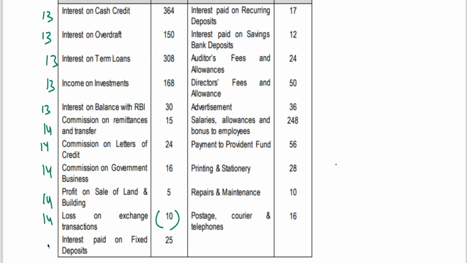Interest paid on fixed deposit, schedule 15. Interest paid on recurring deposit, schedule 15. Interest paid on savings deposit, 15. Auditors fees, 16. Directors allowance, 16. Advertisement, 16. Salaries and allowances, 16. Payment to provident fund comes under payments to and provisions for employees, so therefore it is 16. These two are to be added as payments to and provisions for employees. Okay, printing and stationery, 16. Repairs and maintenance, 16. Postage and telegrams, telephones, schedule 16.